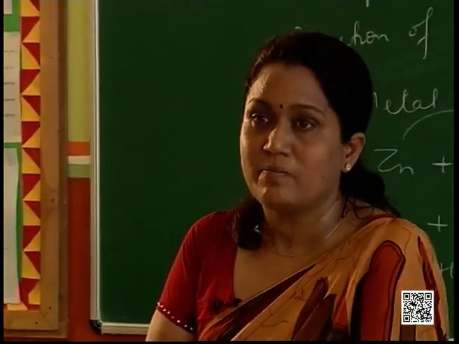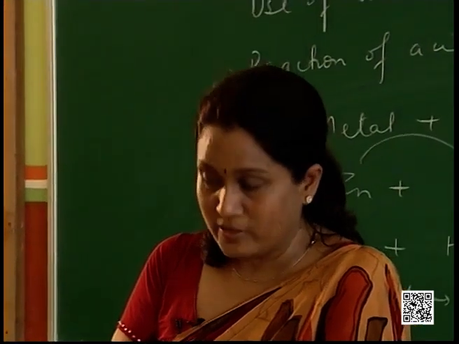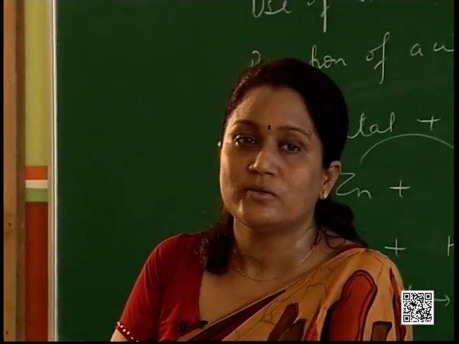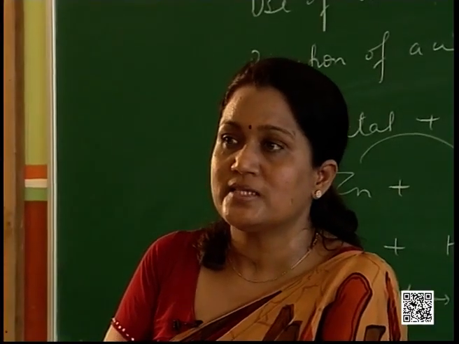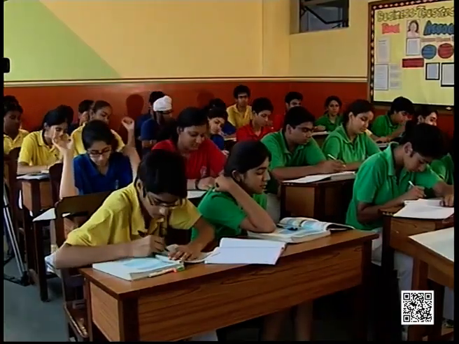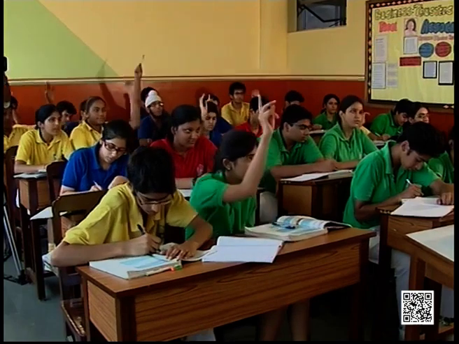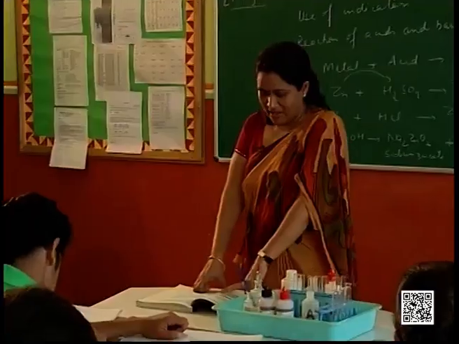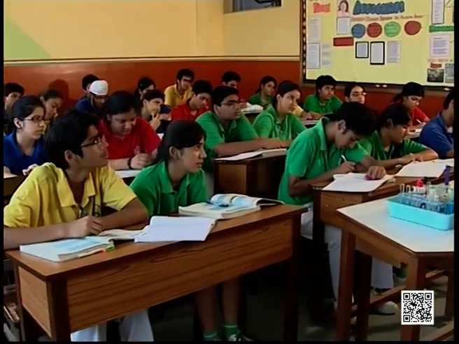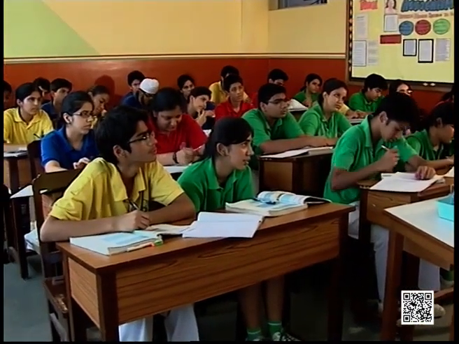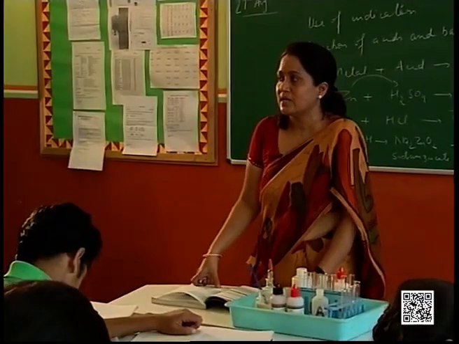Good. Sample solution B was a base. So red litmus solution changes to, yes or no? It changes to blue. What is the color change of blue litmus? Yes Sanjana? No change. Phenolphthalein? Yes Gurmani? Dark pink. And methyl orange? Yes, Yog? It changes to yellow. Alright? So with the help of indicators, we can test whether that particular substance is an acid.